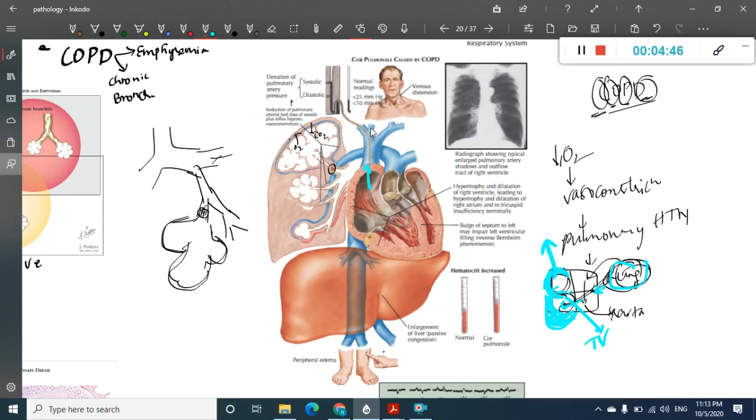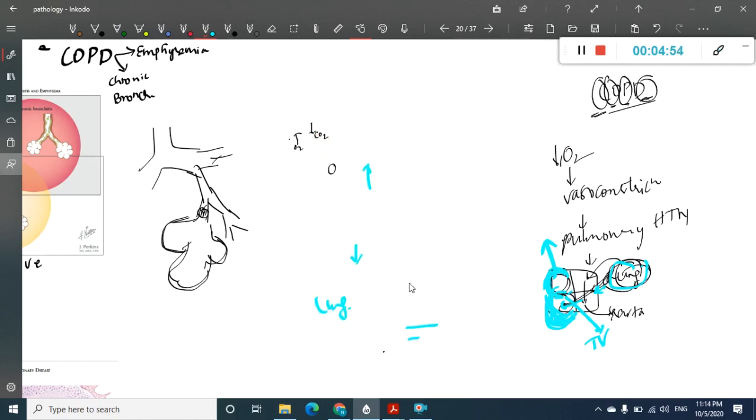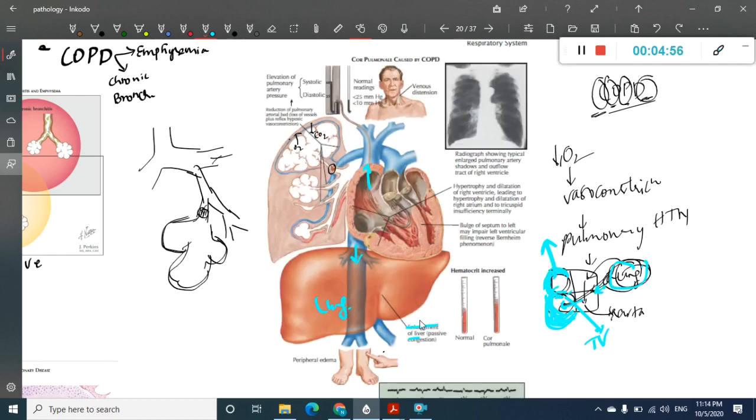Because of increased pressure in the inferior vena cava, this pressure transmits to the lung, and because of that there is enlargement of the lung. Along with enlargement of the lung, the back pressure also goes to the feet, leading to pedal edema. So this is the main thing that is happening because of this obstruction, right? I think you have understood something about it.